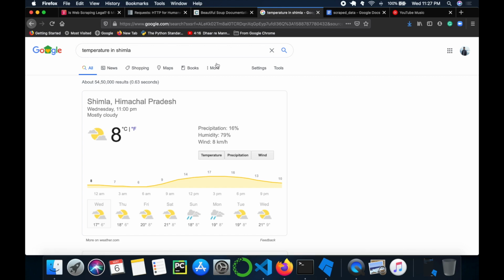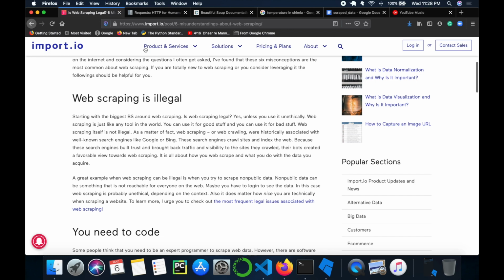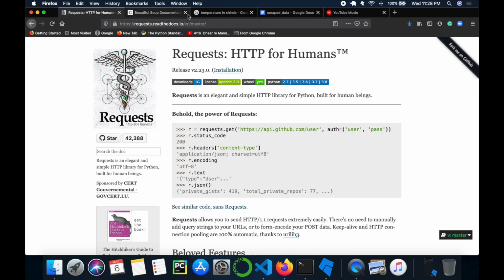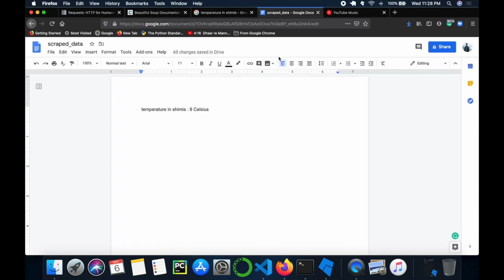So there comes the question: is web scraping legal or illegal? If you are going to scrape data, there are a few things you should keep in mind. It depends upon the scraping type and what kind of data you are scraping. Is it commercial data or general public data? You have to respect the owner's conditions and terms for scraping. And second, you don't want to hit the server with too many requests continuously, so that your IP gets blocked and banned. So don't do those things.